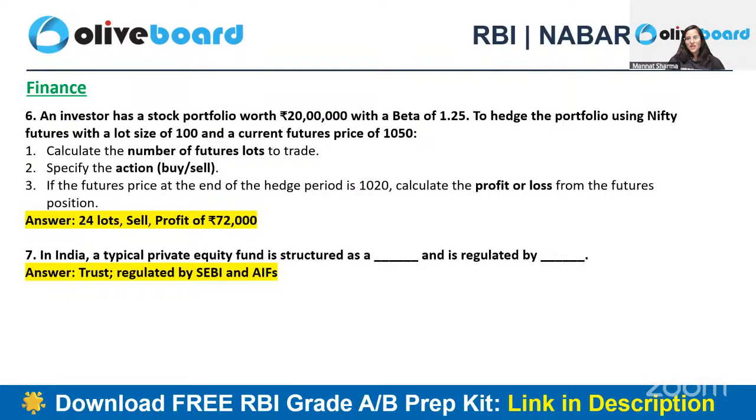Then, an investor has a stock portfolio worth 20 lakh with a beta of 1.25. To hedge the portfolio using Nifty futures with a lot size of 100 and a current futures price of 1050, you have to calculate the number of futures lots to trade and specify the action, buy or sell. If the futures price at the end of the hedge period is 1020, calculate the profit or loss from the futures position. So what was your answer? 24 lots, sell, profit of 72,000. You had to calculate it this way.